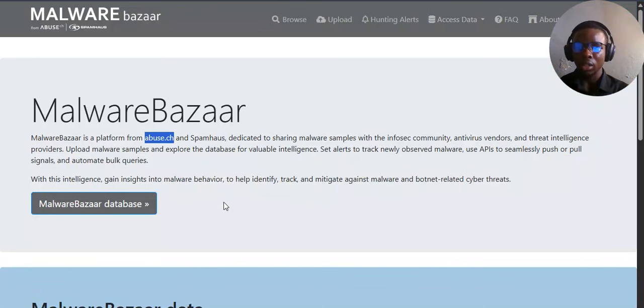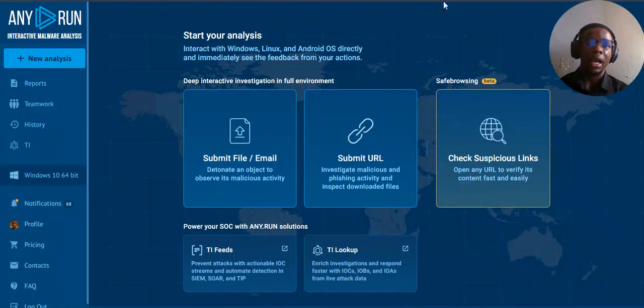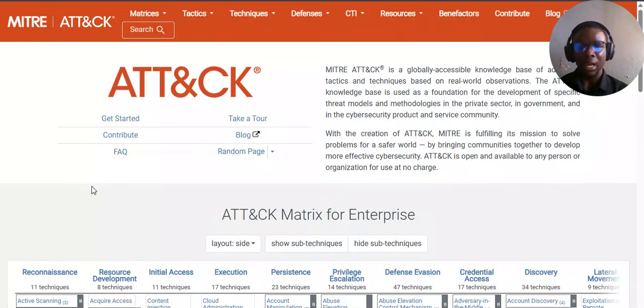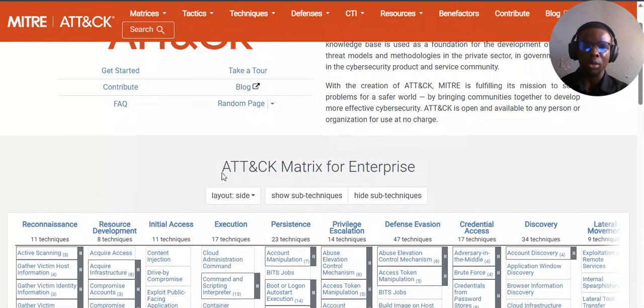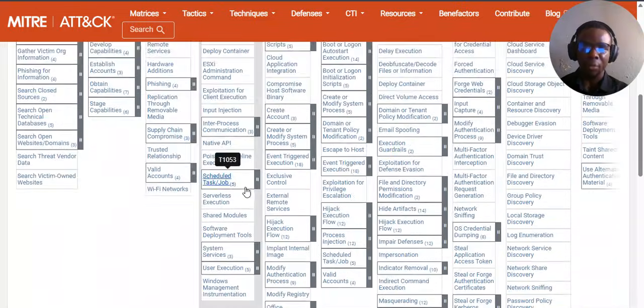So this is what MalwareBazaar is. Now what I'm going to be doing is downloading a malware from MalwareBazaar and using Any.Run to analyze it, draw out a conclusion, and also check for some tactics they use in getting into whatever we find on the malware we're analyzing, and we check it up here.